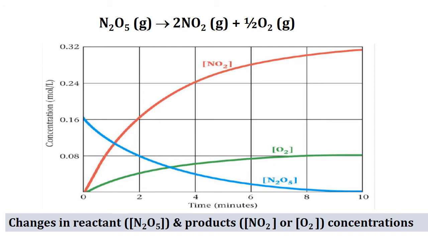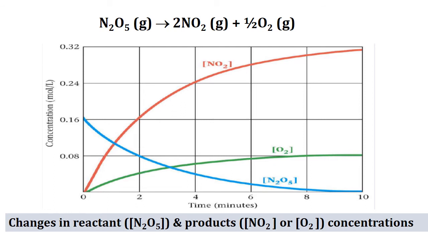So let us take our previous example, dinitrogen pentoxide giving nitrogen dioxide and oxygen. For this reaction, a plot is represented here, that is concentration versus time. Concentration of the reactants and products versus time. What is the variation in concentration with time is represented here.